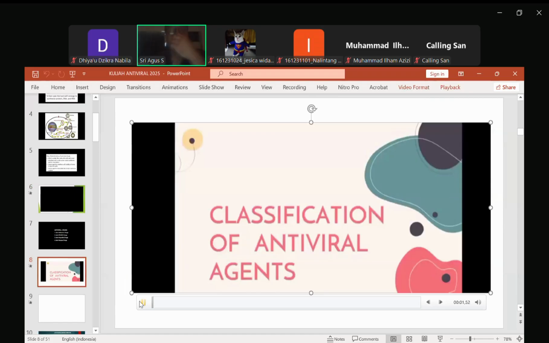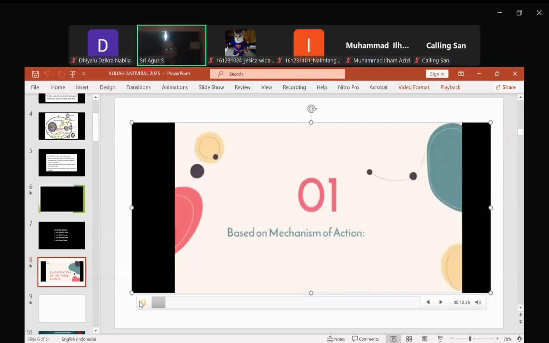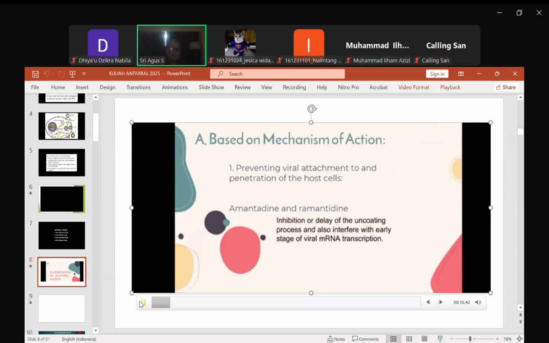Of antiviral agents, they are classified into two. First is based on mechanism of action, and second is based on type of virus affected. Based on mechanism of action, first is preventing viral attachment and penetration of the host cells. Examples are amantadine and bromantadine drugs.